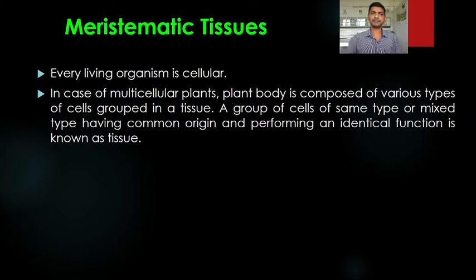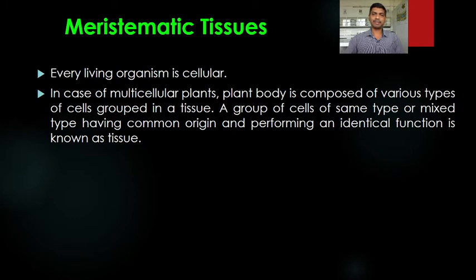In short, we say every living organism is cellular. In case of multicellular plants, the plant body is composed of various types of cells grouped in a tissue. So tissue is a group of cells of same type or mixed type having common origin and performing an identical function. So one can ask, what is a cell?